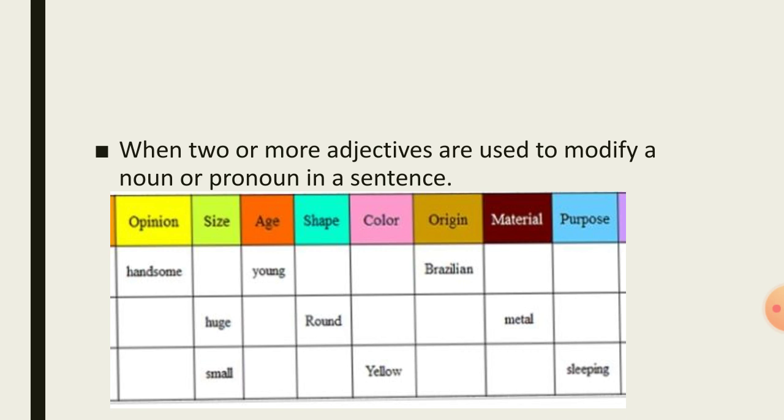Order of adjectives. When two or more adjectives are used to modify a noun or pronoun in a sentence, or we can say that when more than one adjective comes before a noun, the adjectives are normally in a particular order. Generally, the adjective order in English is: first is opinion, second is size, third is age, fourth is shape, fifth is color, sixth is origin, seventh is material, eighth is purpose.